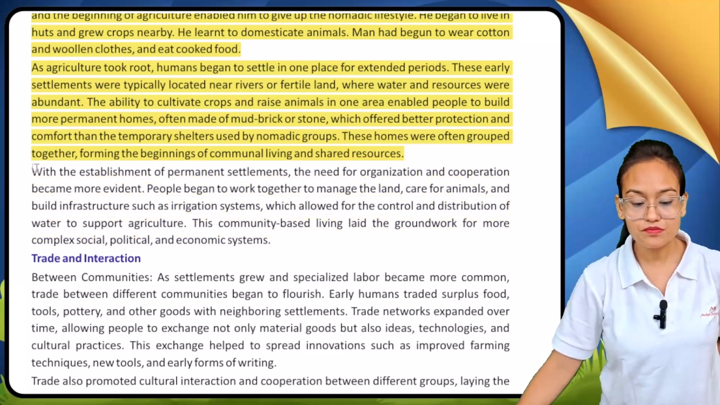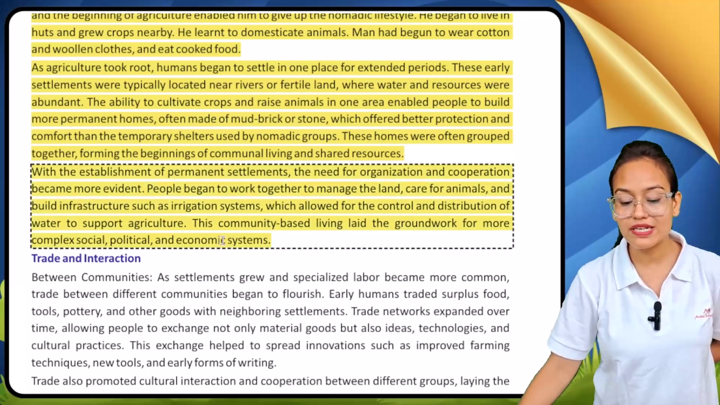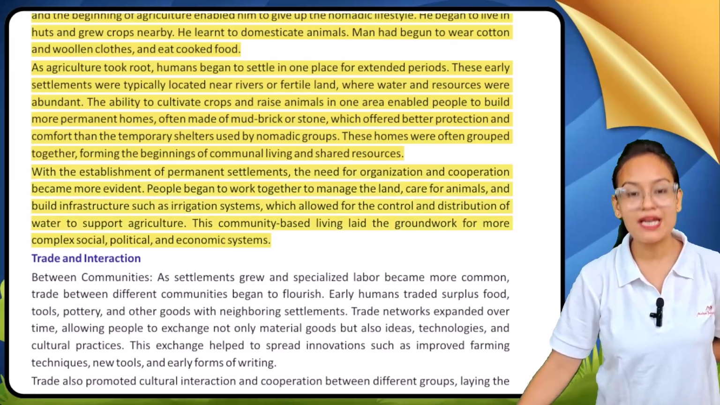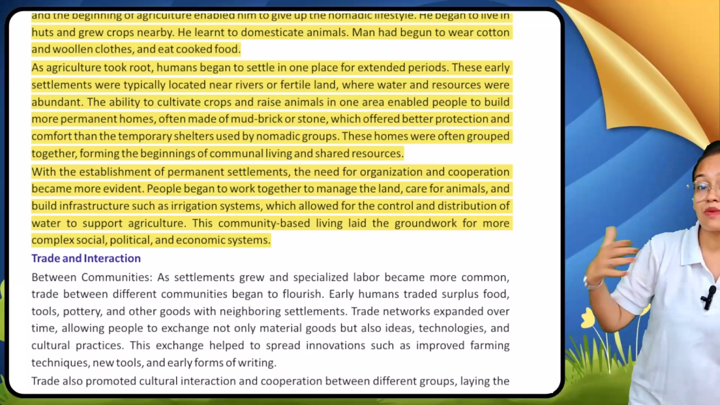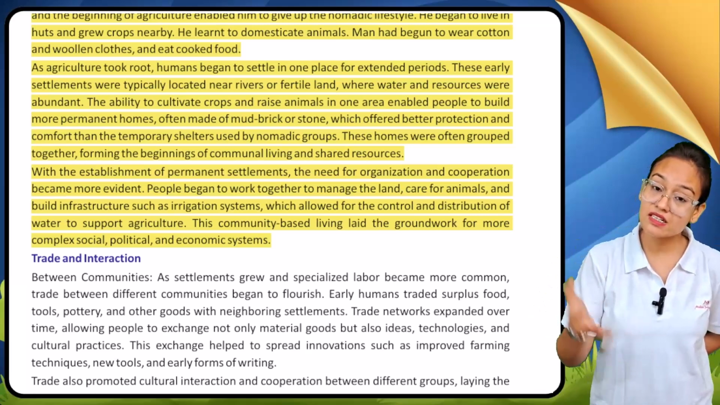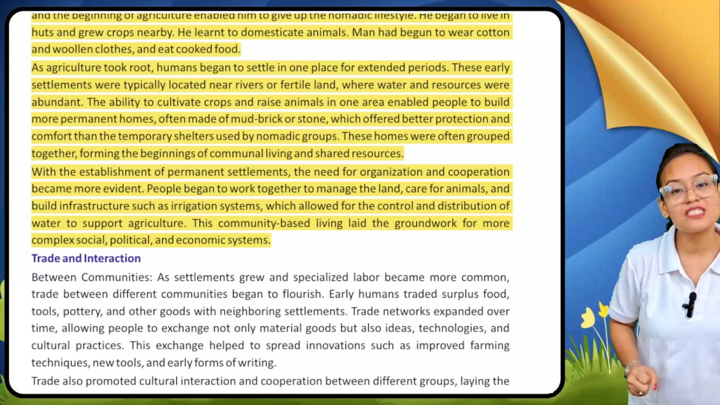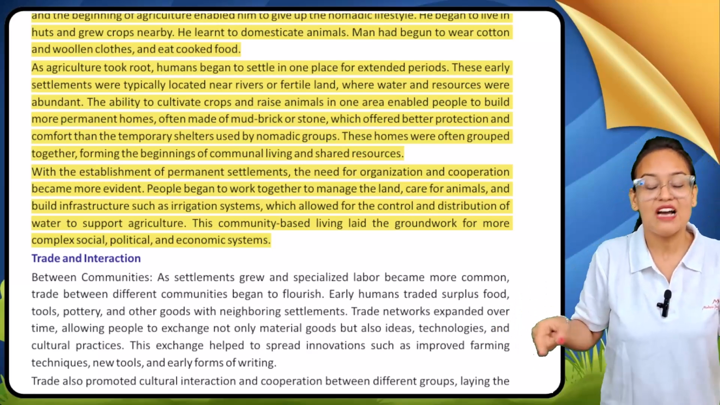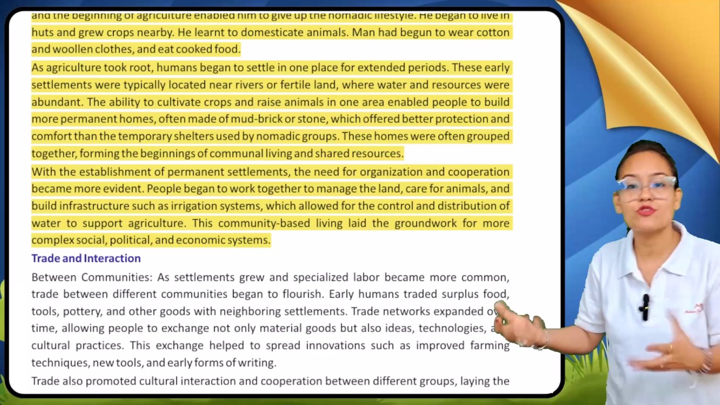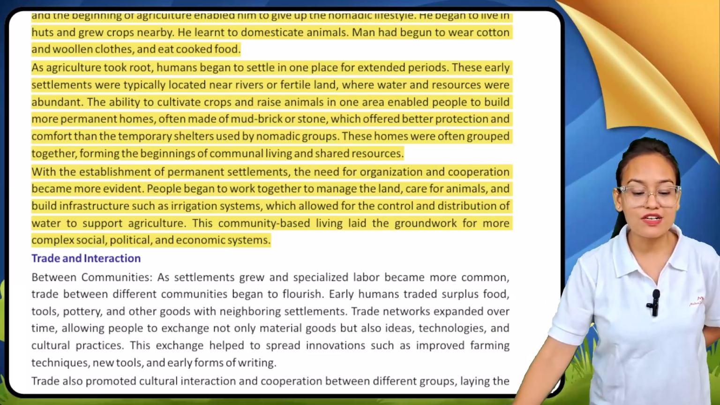Now see, when early man used to live in a community and started making permanent houses and settling down at one place, it means they started living in a community. In a community, maybe 10 houses or maybe 20 houses. Now, trade and interaction.